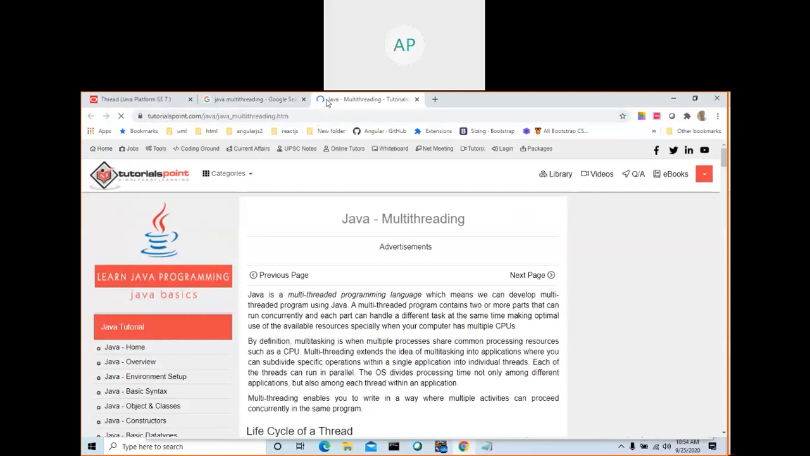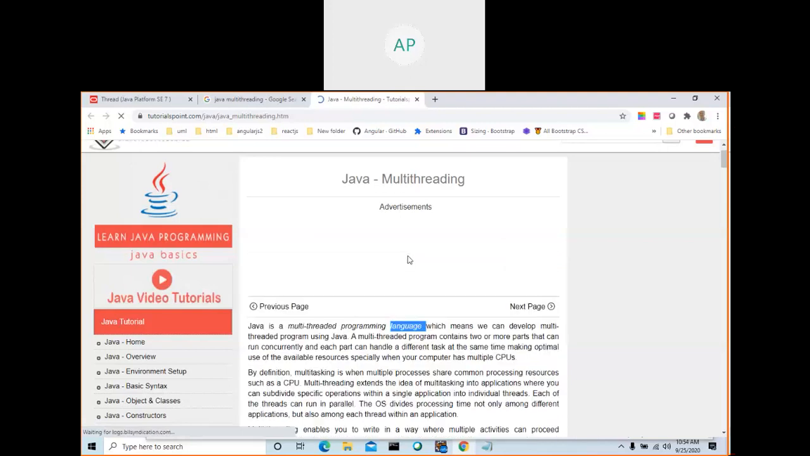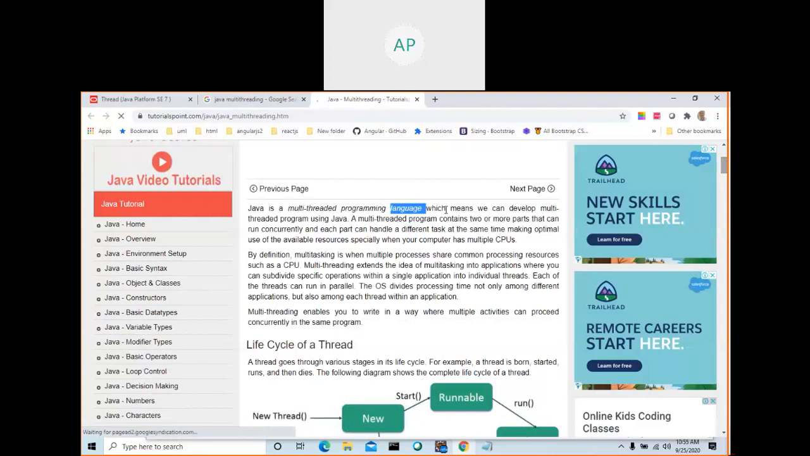Java is a multi-threaded programming language, whereas Windows is multitasking, one and the same. Here we call it thread-based, whereas Windows is task-based. So Java is a multi-threaded programming language, which means we can develop multi-threaded programs using Java. A multi-threaded program contains more than one part that can run concurrently, and each part can handle a different task at the same time, making optimal use of available resources, especially when your computer has multiple CPUs.